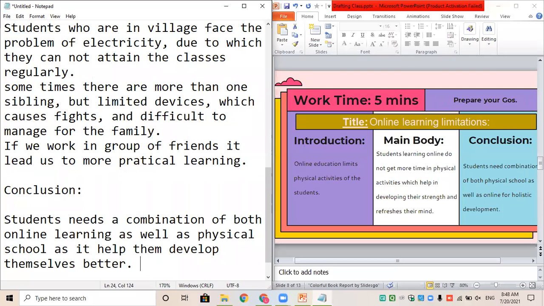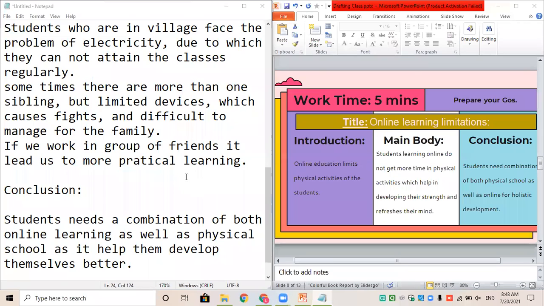But you're not just supposed to talk on an individual basis, you're supposed to talk about why you think it's beneficial for everybody. That's the reason I have added students. I did not write I need a combination of both online learning. I have written students need a combination, because you're representing everybody when you're talking against that particular topic. Give me a thumbs up if you've understood why you need to write it in combination. Yeah, 1, 2.